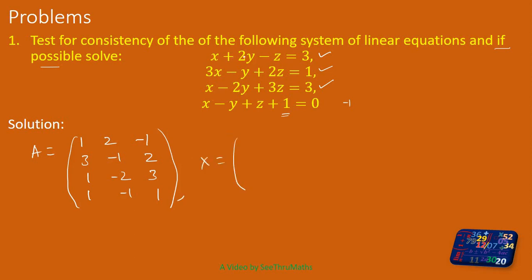X is nothing but, there are three variables x, y, z. Write it as a column vector x, y, z. Then the constant elements go into one single vector. What is that? 3, 1, 3, and minus 1. This point alone is important. See here, it is not 0. This plus 1, you want to take to the other side to make it minus 1.